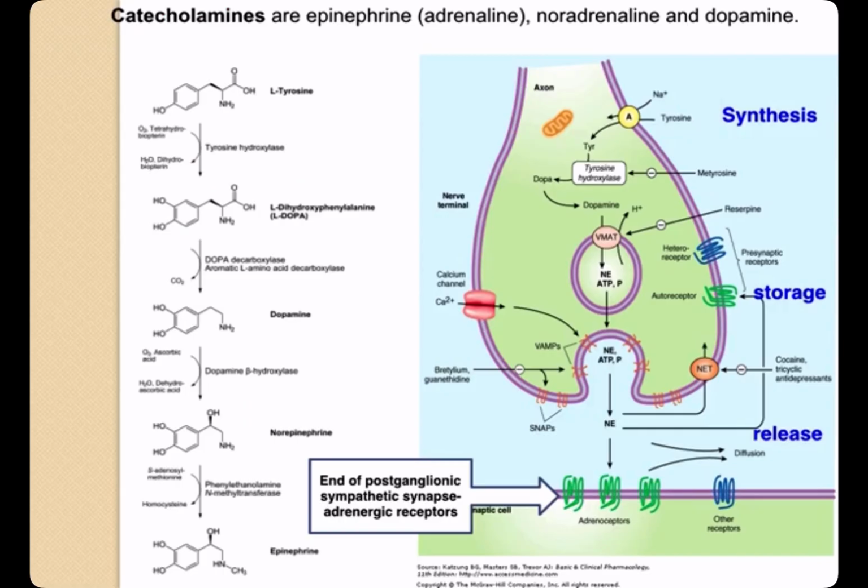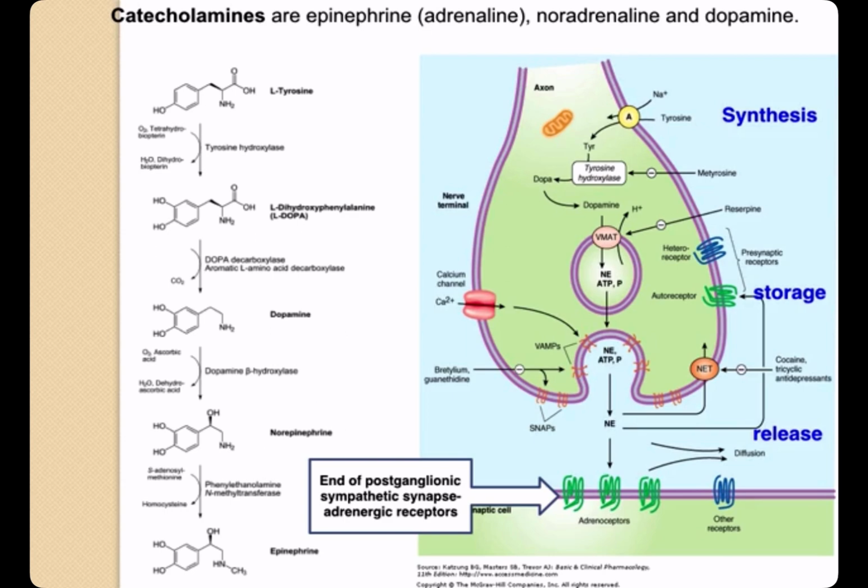Synthesis and storage. The synthesis of dopamine and norepinephrine requires several steps. After transport across the cell membrane, tyrosine is hydroxylated by tyrosine hydroxylase, the rate-limiting step, to DOPA, decarboxylated to dopamine, and inside the vesicle, hydroxylated to norepinephrine. Tyrosine hydroxylase can be inhibited by metyrosine. Norepinephrine and dopamine are transported in vesicles and stored there.